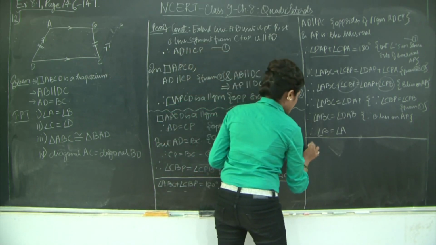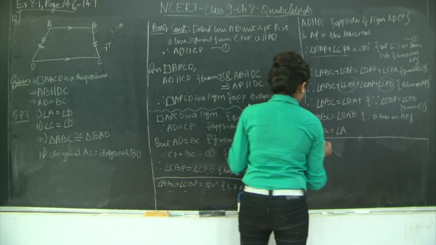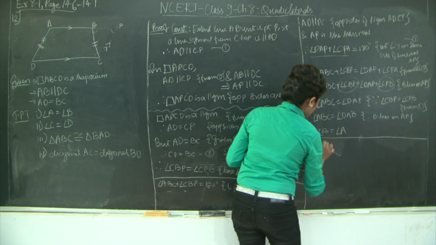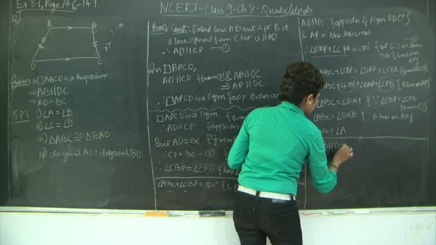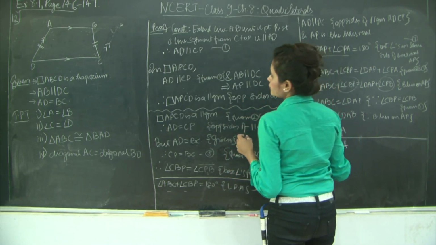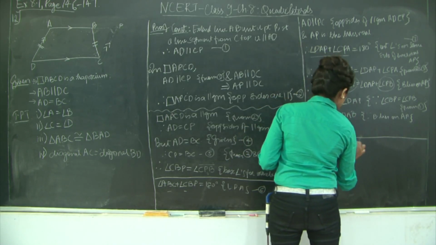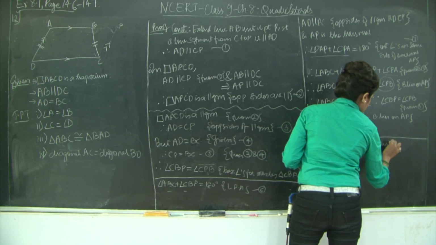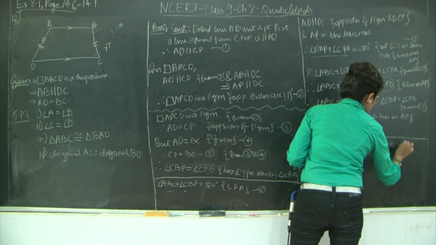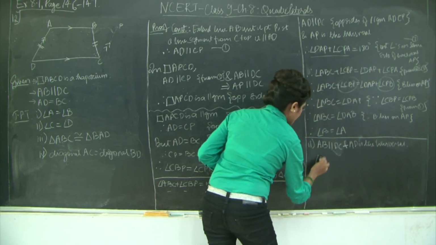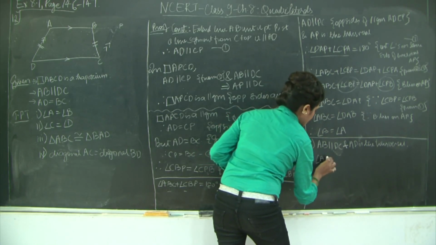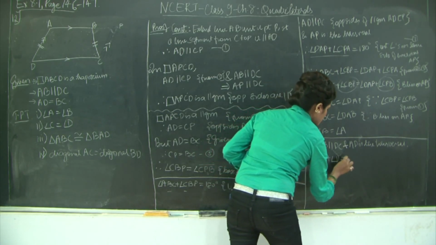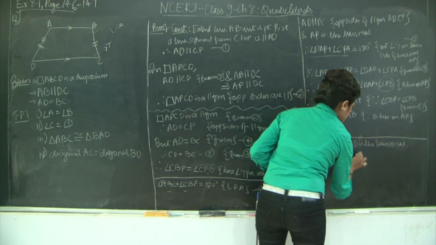So let's write this down for my second section. I have AB is parallel to DC and AD is the transversal. Therefore, angle A plus angle D is going to be equal to 180 degrees.